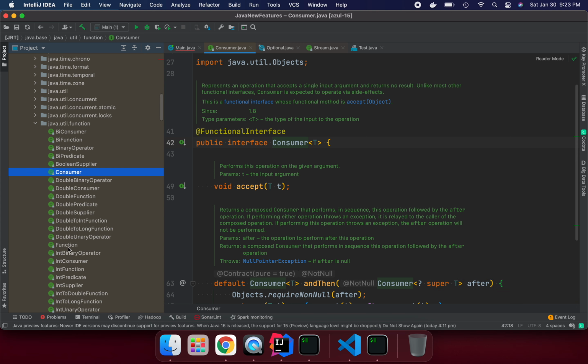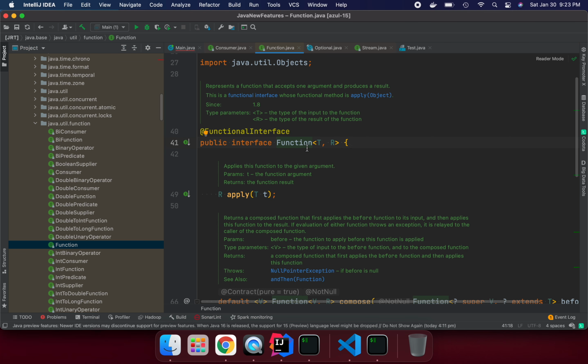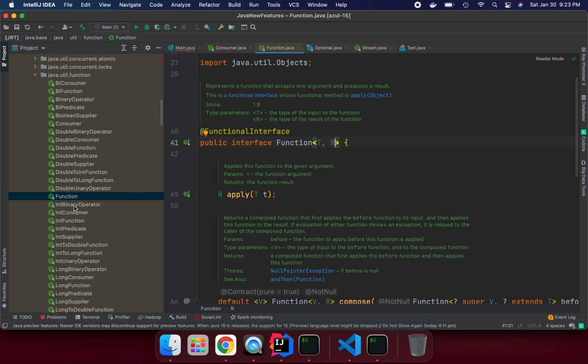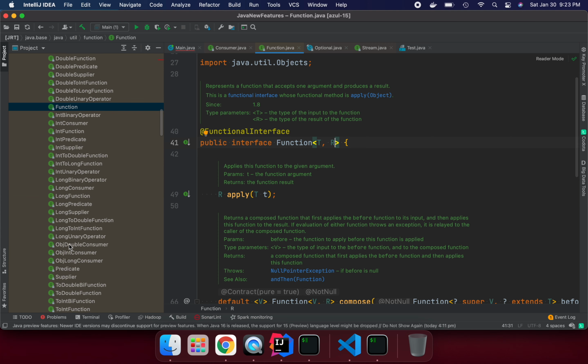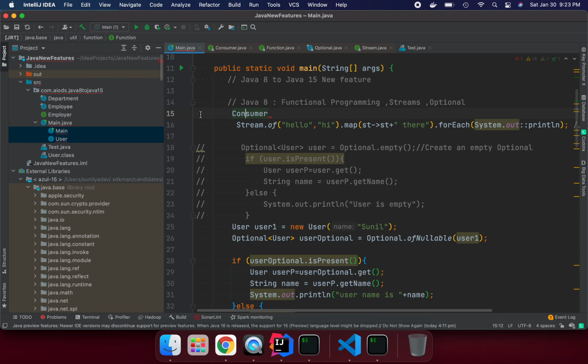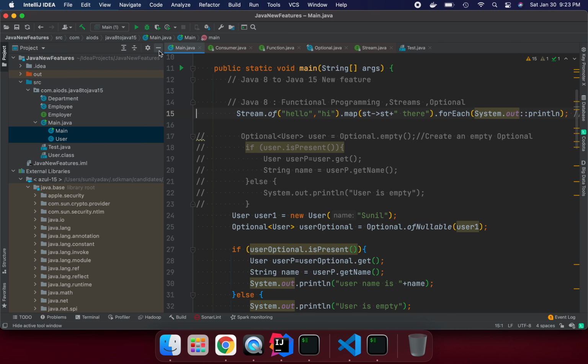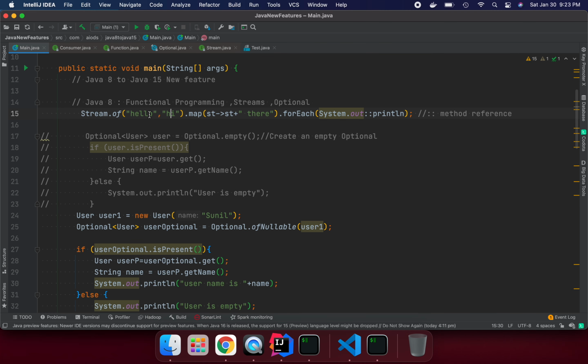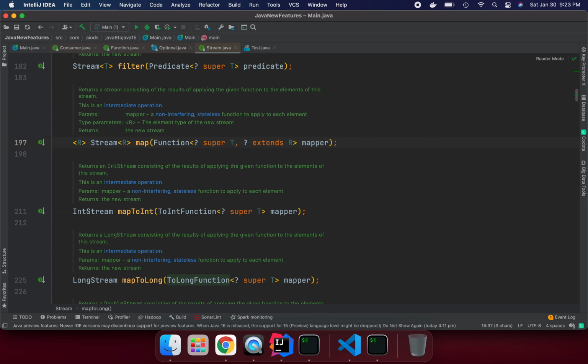So we can see Consumer, Function, right? We can take one input and return something. Consumer, Supplier, Predicate, so many interfaces we have. You can refer here for more details, but I'm not going into this right now. So we have a stream of data, just for example. I'm saying hello, hi, and this is my transformation method. So we can go to this implementation.